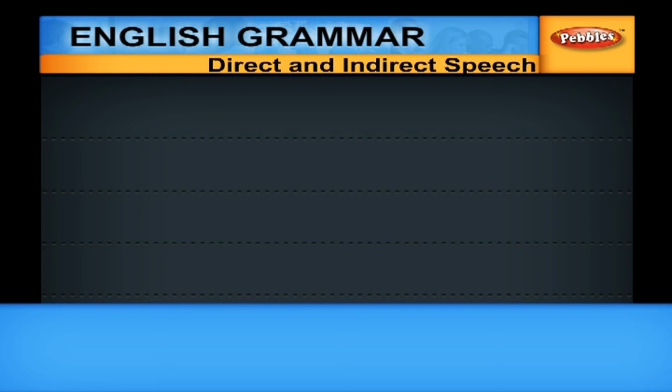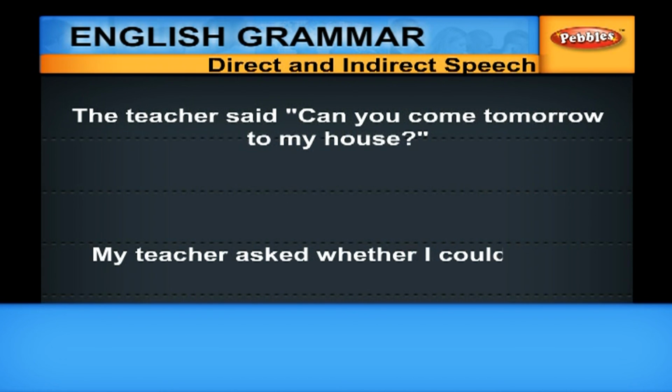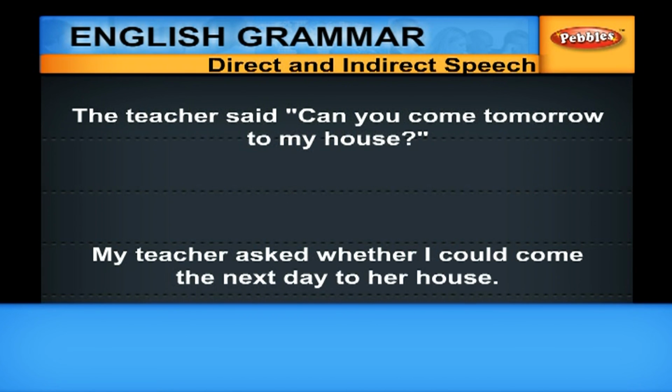Change these sentences from direct to indirect. The teacher said, "Can you come tomorrow to my house?" The sentence is an interrogative. It is a yes or no question. So the conjunction must be "if" or "whether". Since it is an interrogative, replace "said" with "asked". My teacher asked whether I could come the next day to her house. Tomorrow becomes the next day in indirect speech.